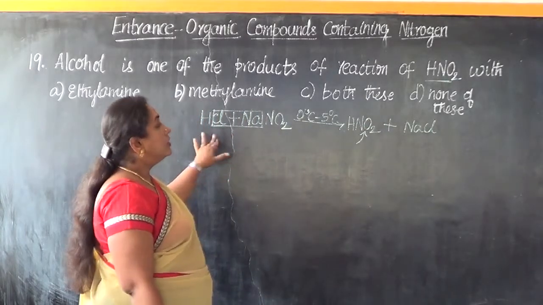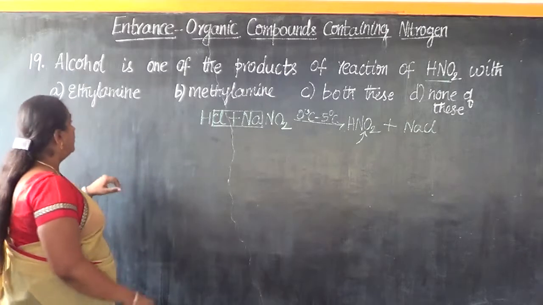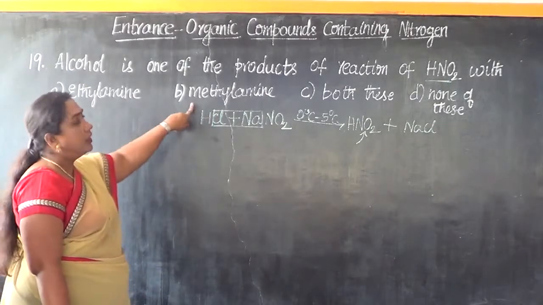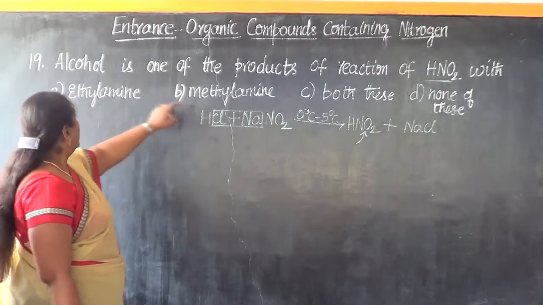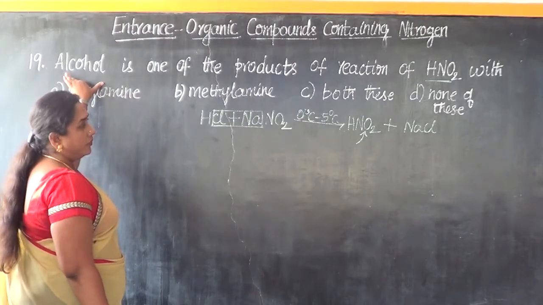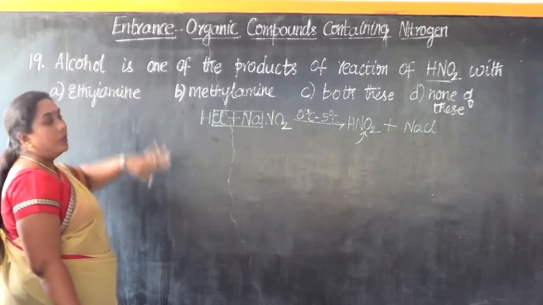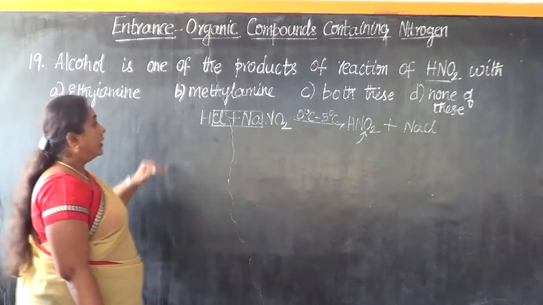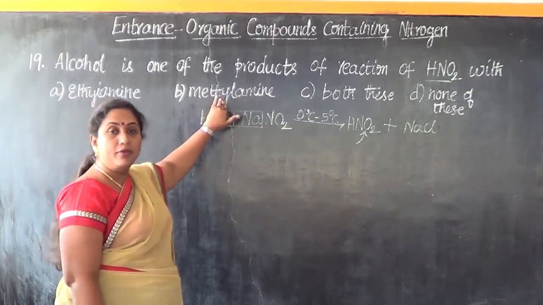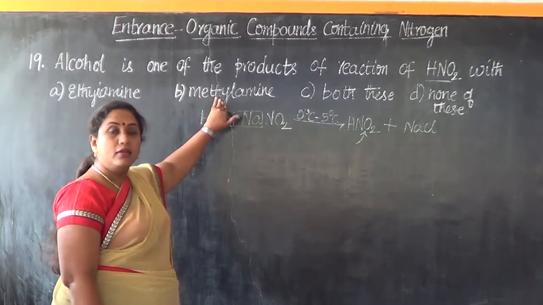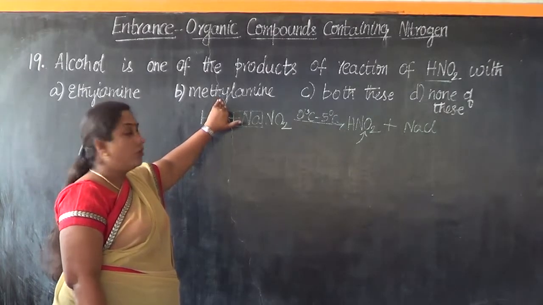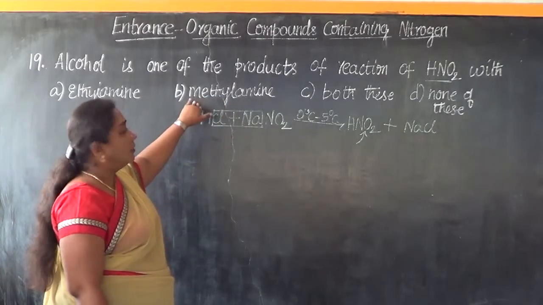Now this nitrous acid reaction is to be focused with ethylamine and methylamine. Which one of them is going to give alcohol? All the primary amines excepting methylamine, when treated with nitrous acid, will form the corresponding alcohols.